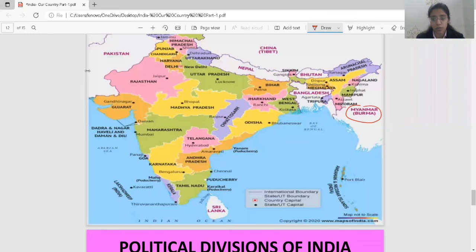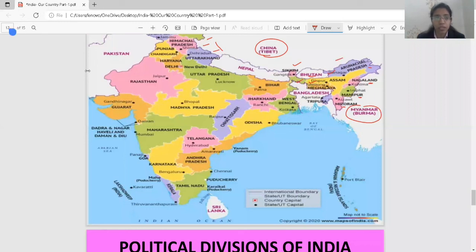It shares border with Mizoram, Manipur, Nagaland, and Arunachal Pradesh. This is your Bhutan. It shares border with Sikkim, West Bengal, Assam, Arunachal Pradesh. China, so many states, Jammu Kashmir, Himachal Pradesh, Uttarakhand, Sikkim, Arunachal Pradesh.